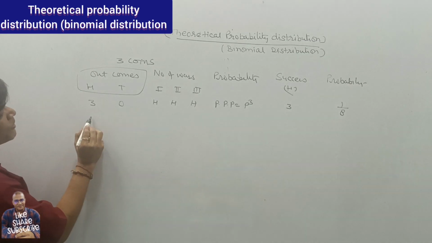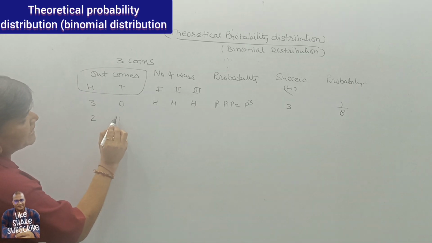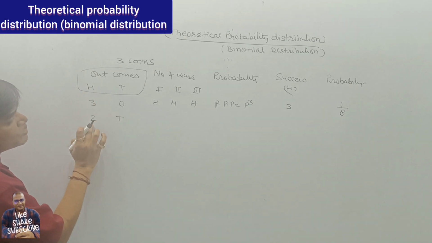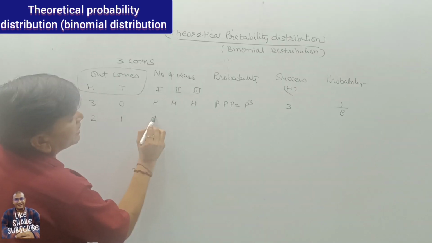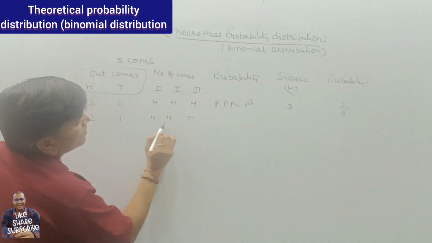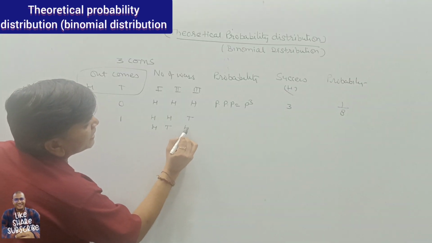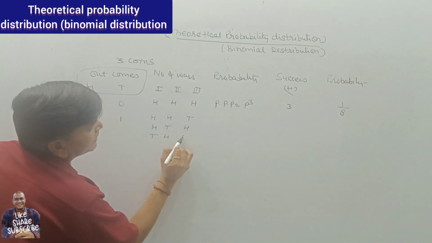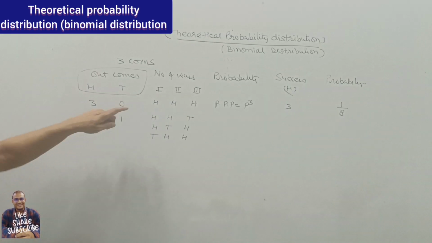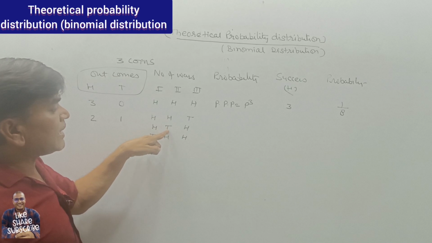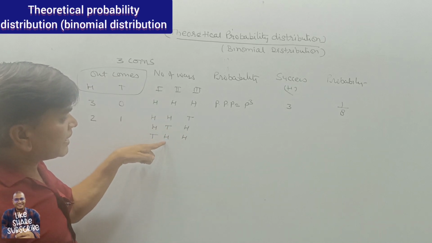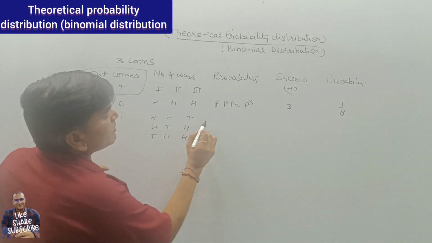Now it may also be possible to get 2 heads and 1 tail. In 3 coins, there may be 2 heads and 1 tail. Two heads can occur in this way: head, head, tail; or head, tail, head; or tail, head, head. That makes 3 outcomes. First head, second head, third tail. First head, second tail, third head. First tail, then head, head.